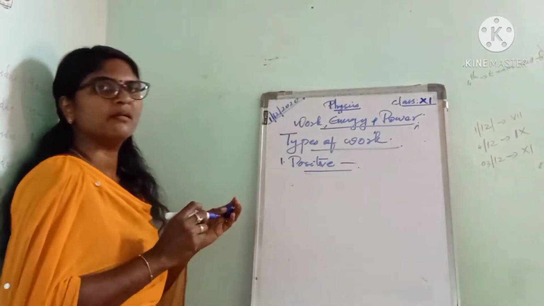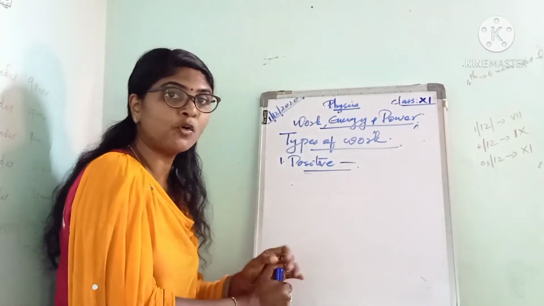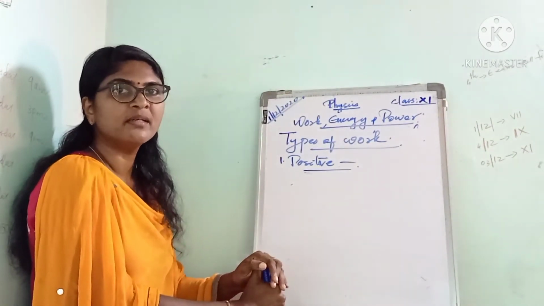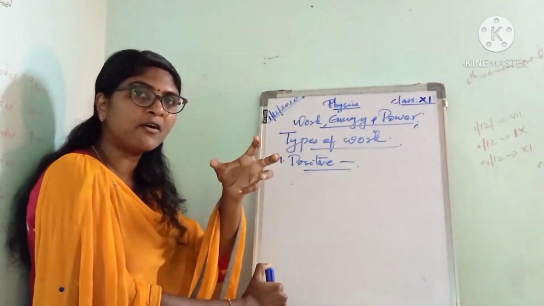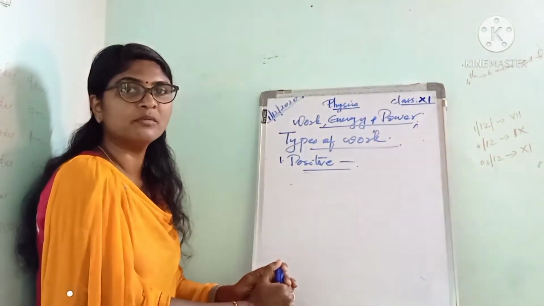Suppose a horse pulls a cart. In which direction will the cart move? In the direction in which the horse pulls the cart, in that direction only the cart will move.